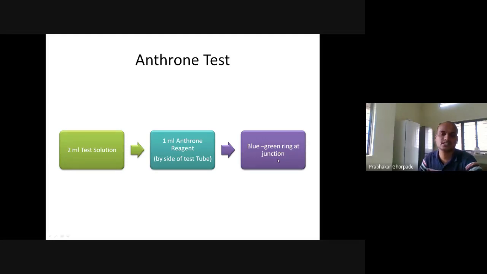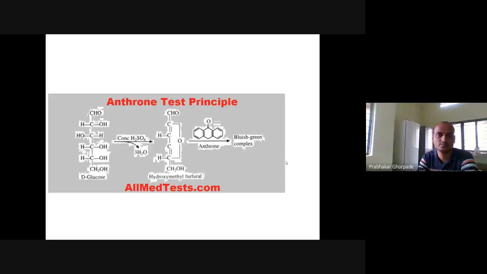If a bluish green ring is observed at the junction, it means that the Anthron test is positive, meaning carbohydrates are present in this test. And what is the reaction? Why is this bluish green color complex formed? In any qualitative carbohydrate test we observe some color, and whenever we say principle of the test, we are looking at the chemical reactions which give this bluish green color. So how is this bluish green color observed?